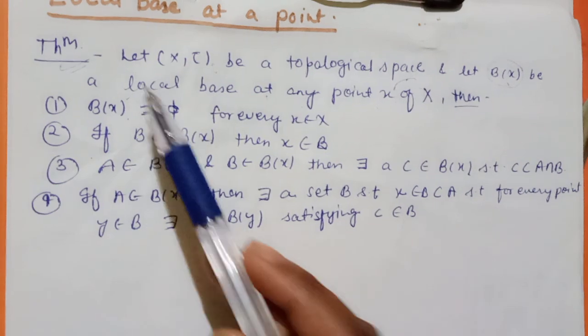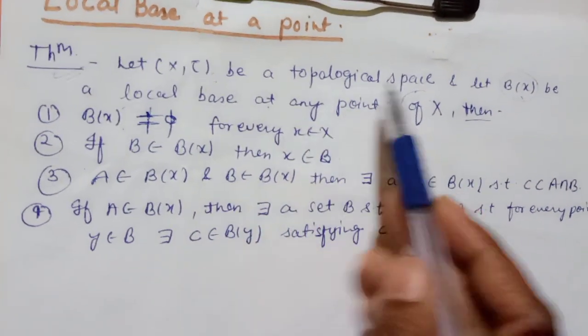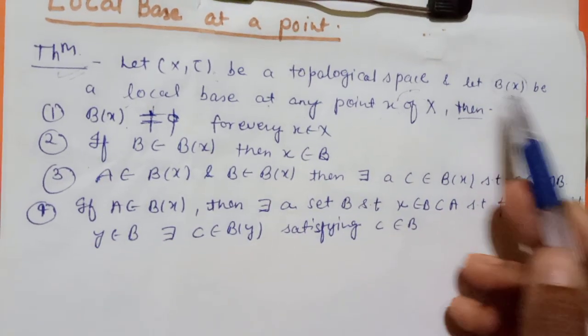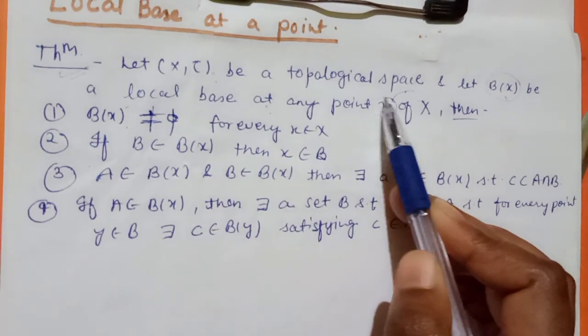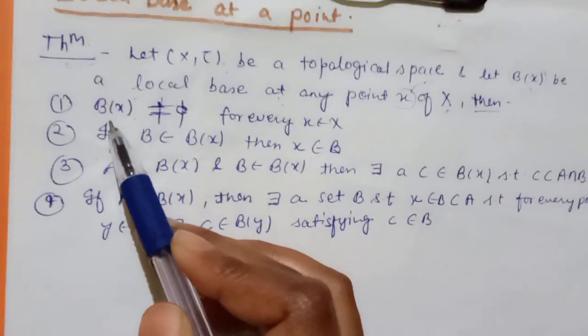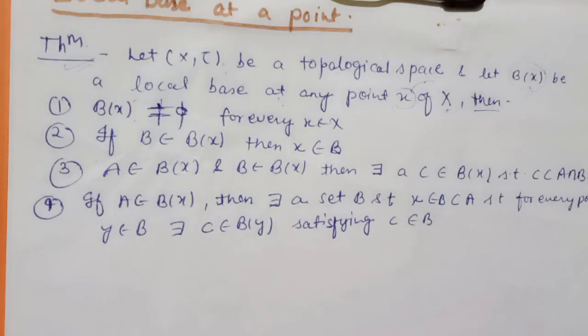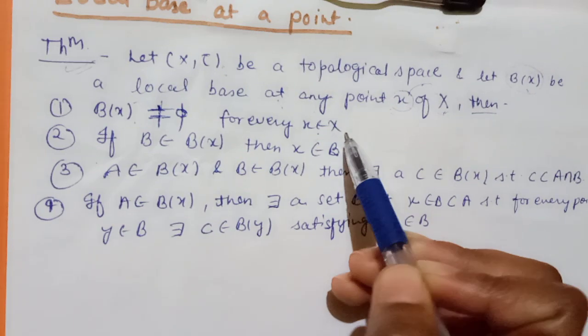So the first statement, let's understand what it says. Let (X, τ) be a topological space and let Bx, here Bx is used for the local base, be a local base at any point, the point is small x of capital X. Then first is Bx, that is the local base, is not equal to the empty set for every small x belonging to the capital X.